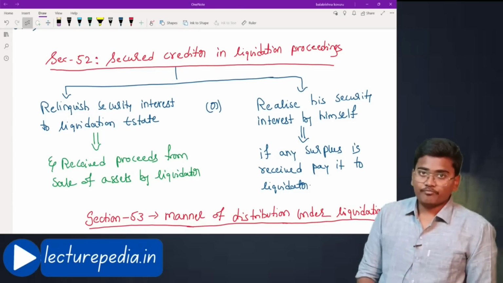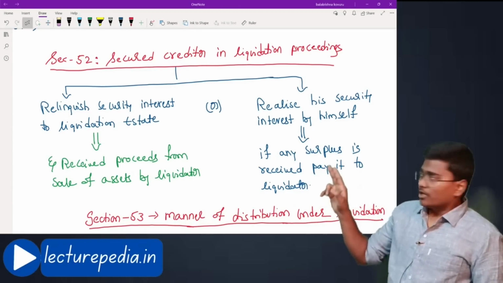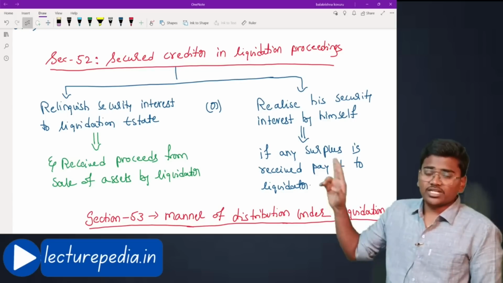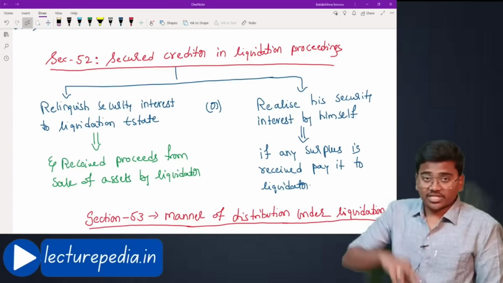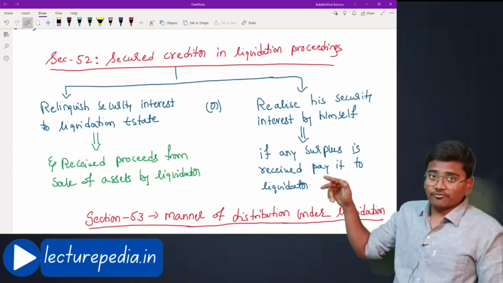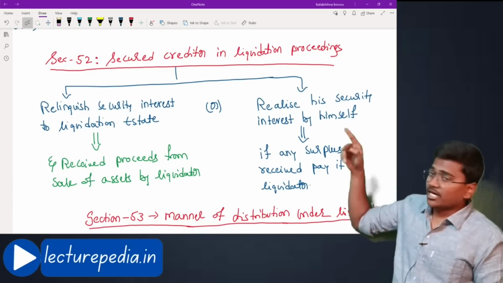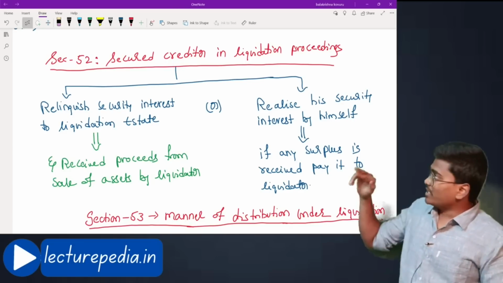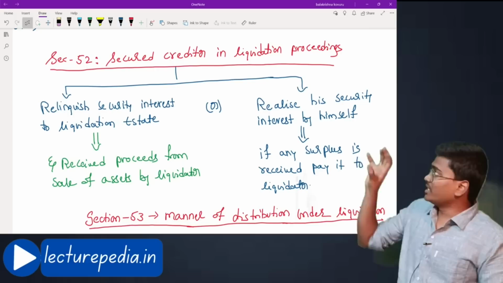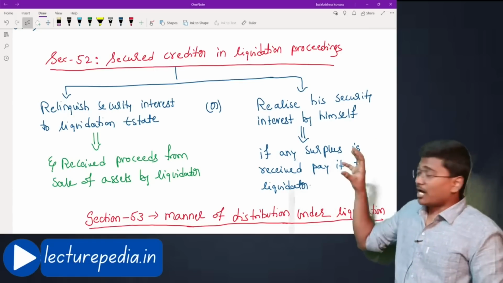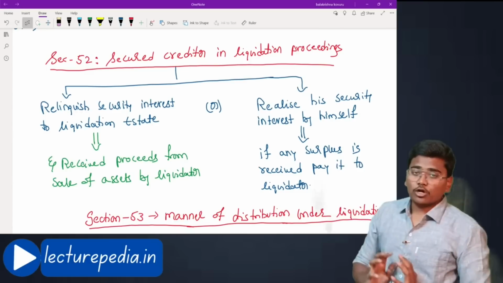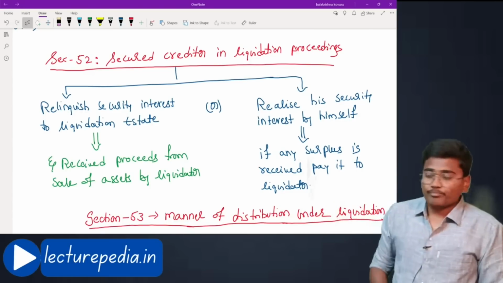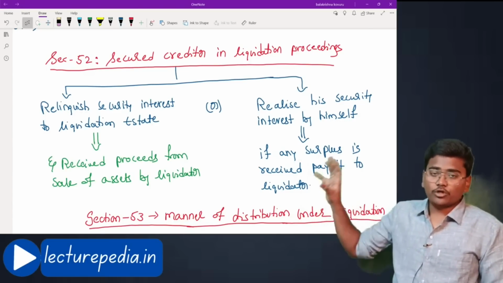The second option is that the secured creditor will not relinquish the security interest on the asset. He will keep his security interest as it is. Instead, he himself will sell the asset to some third party. When he sells the asset to a third party, he will realize some amount. That amount, if it is equal to or less than the debt owed by the corporate debtor to the creditor, he will keep with him only.